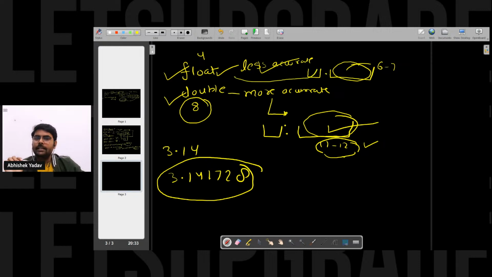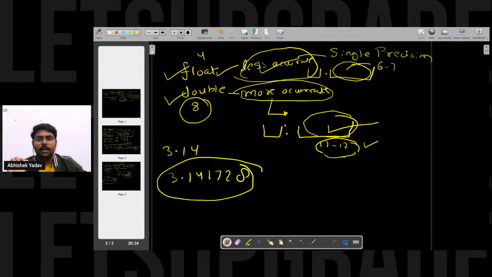And this is called single precision. We can also say that float is single precision, and the more accurate one is double precision here, right? It is double precision here, right?